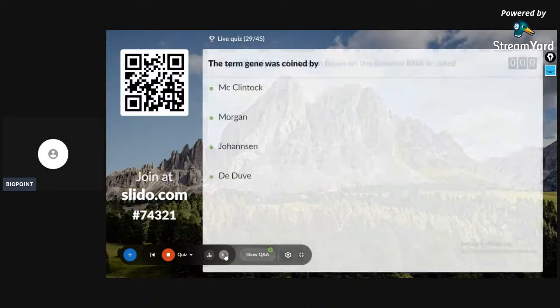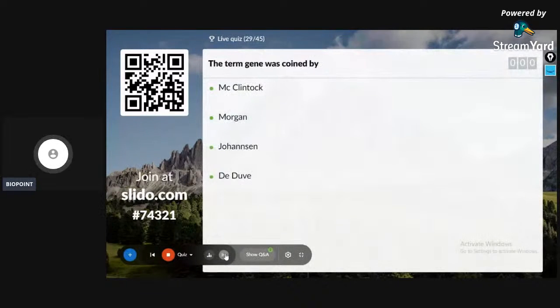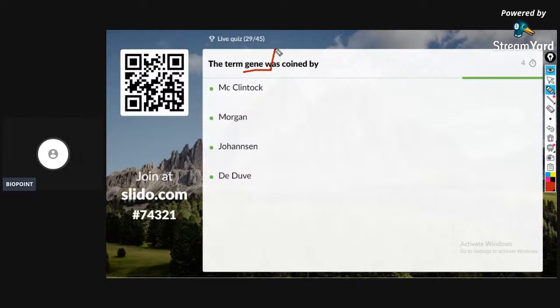29th question on the screen. Yes. The term gene was coined by McClintock, Morgan, Johannsen, Dewey. The term gene was coined by. I'm asking about the term gene. Gene is the hereditary unit. In order to save time, I'm just explaining now. The hereditary unit.